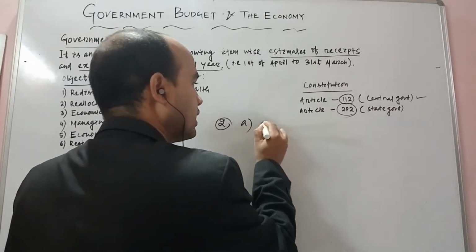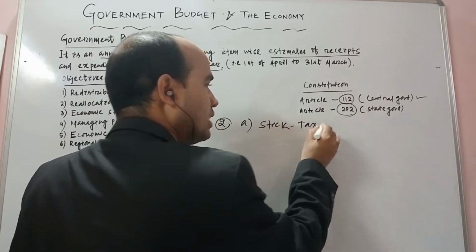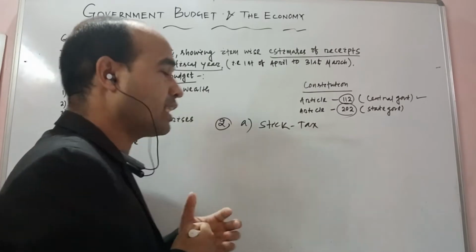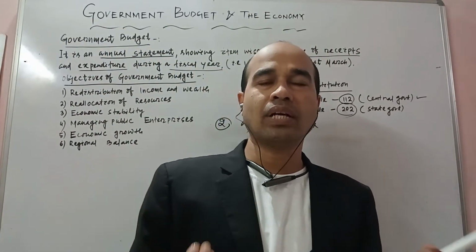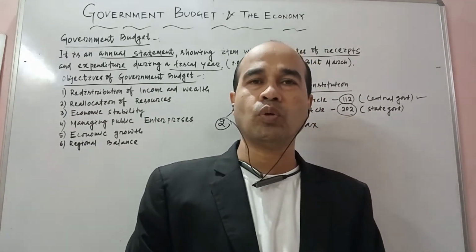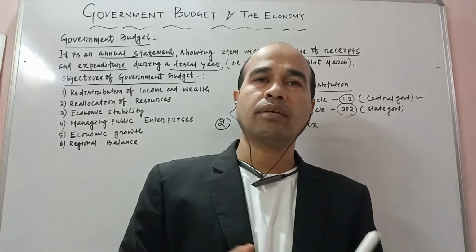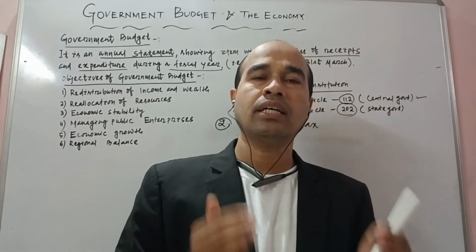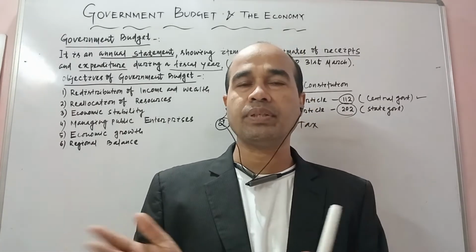First one, stick. Here that means government charges tax. What is the meaning of a stick here? Now dear students, the private people want to earn more and more profit, because they find out where profit is more and more, they can enter into that sector. And where profit is not there, involvement of the private sector is less, so government is bound to interfere in that sector.